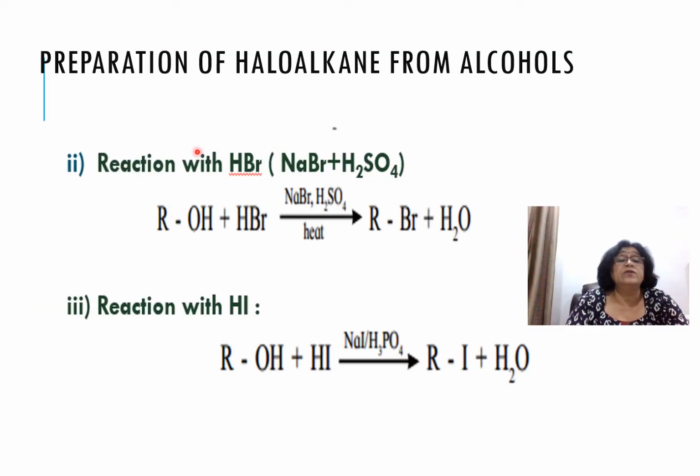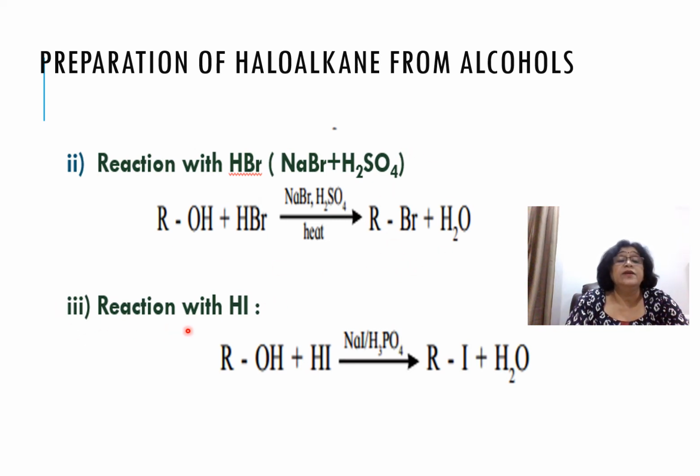Now, if you react alcohol with HBr, you get alkyl bromide. HBr does not exist in the lab, so you have to prepare it in situ. That is, you add NaBr and concentrated sulfuric acid and heat it, and the alcohol reacts with the HBr that is formed and forms alkyl bromide.